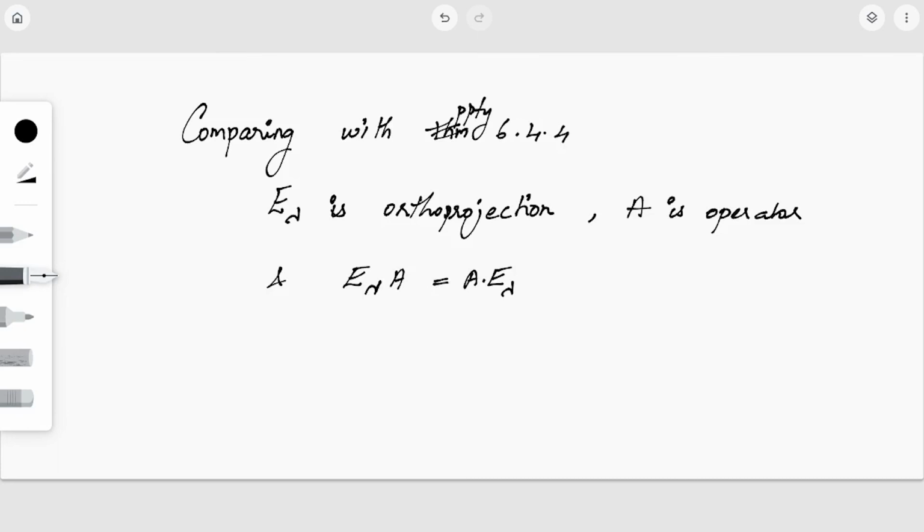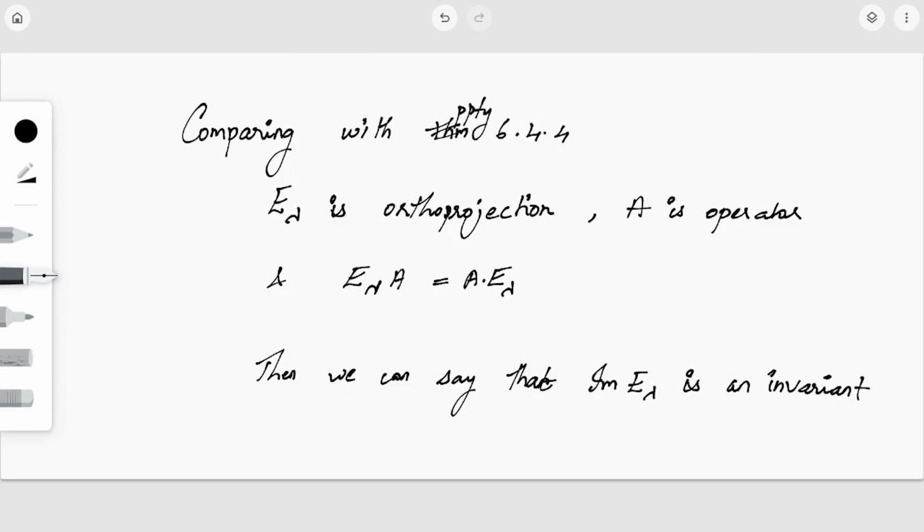Then by property 6.4.4 we can say that the image of E lambda will be an invariant subspace of A.